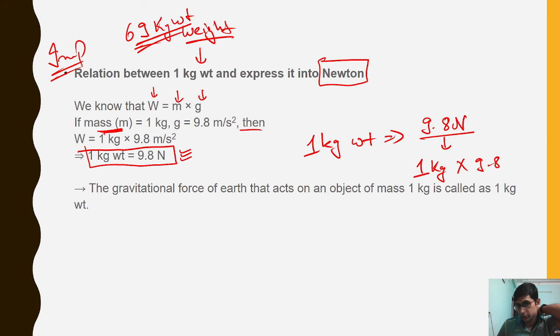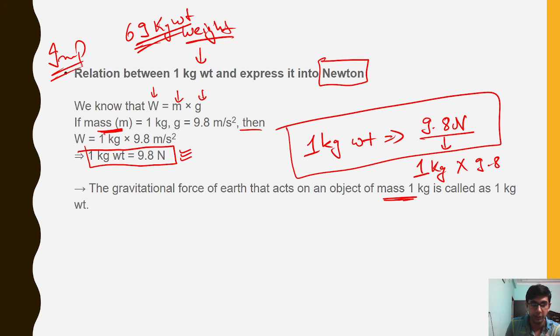So the force of attraction that acts on a body of 1 kg is, what is the meaning of this? The meaning of this is the force of attraction that acts on an object of mass 1 kg.